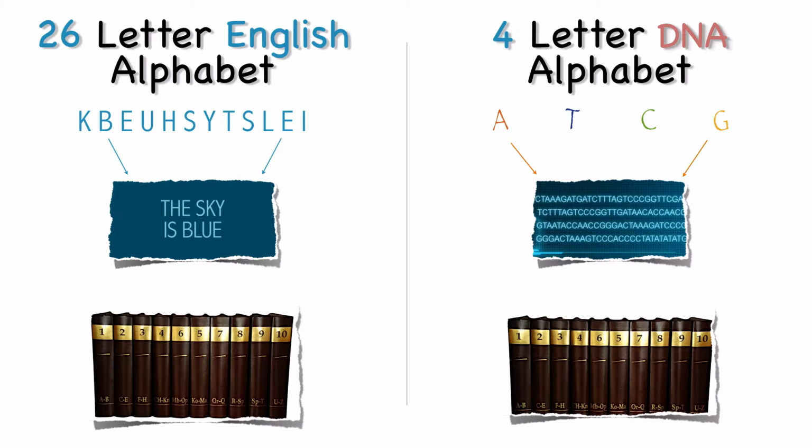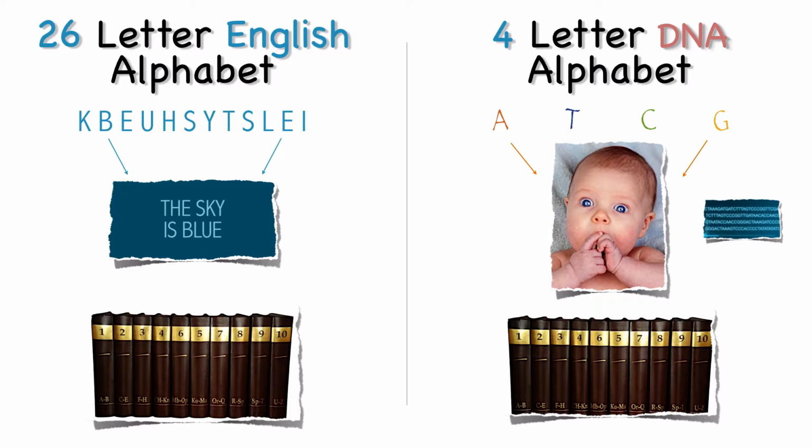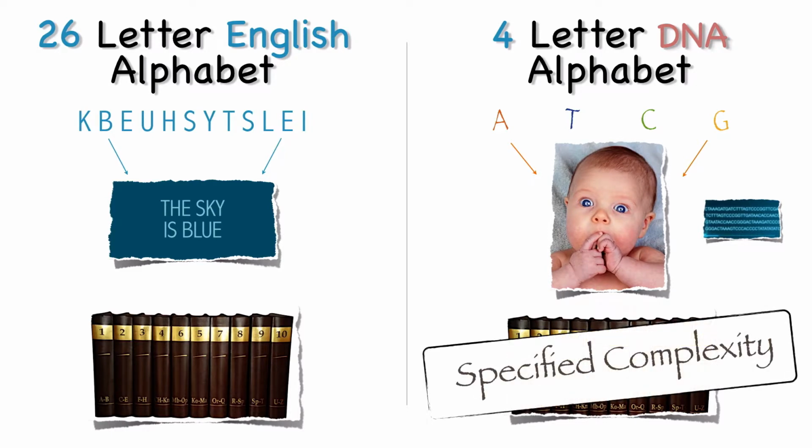For illustration purposes, let's pretend here that the message of the DNA that we see here on the screen, the sequence of the A, T, C, and G, let's say it's telling the cells to make baby blue eyes. This again is an example of what? Specified complexity. DNA letters arranged in a specific way to communicate a message, a complex message of instructions to living cells.